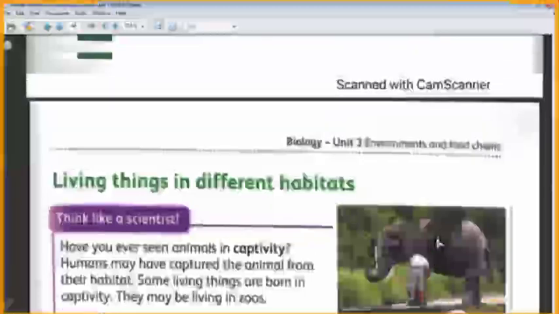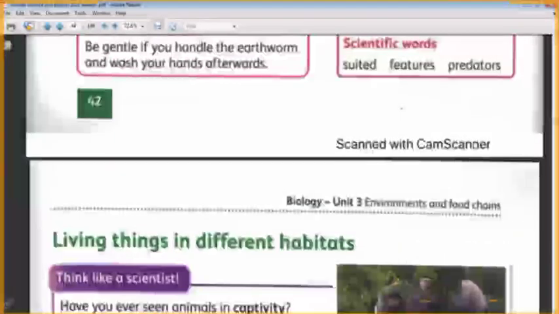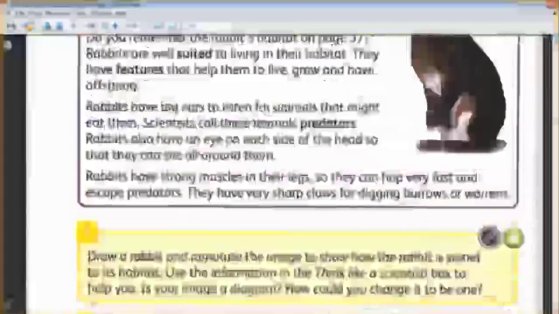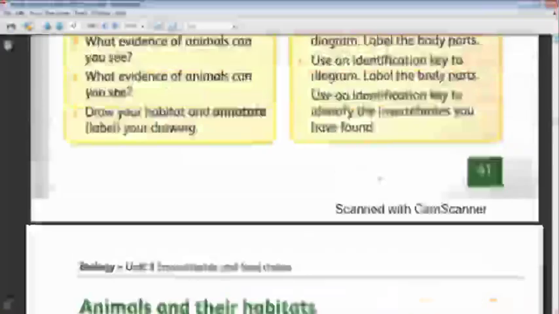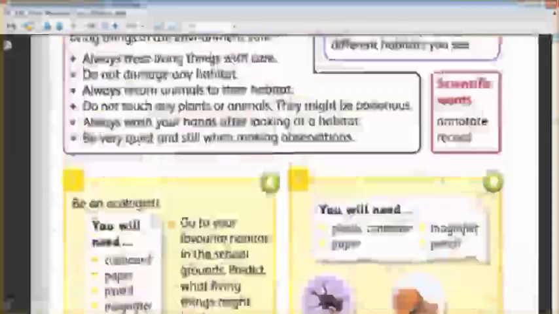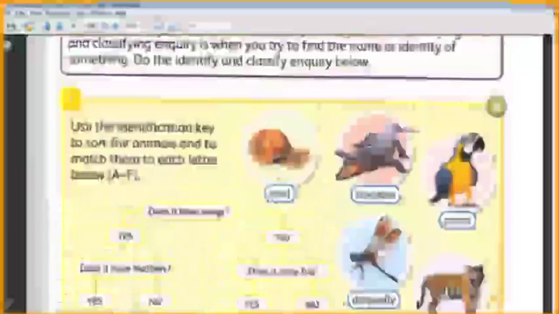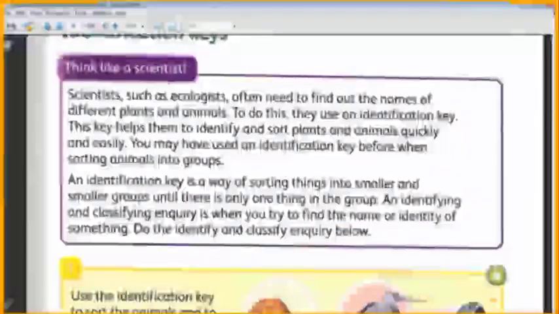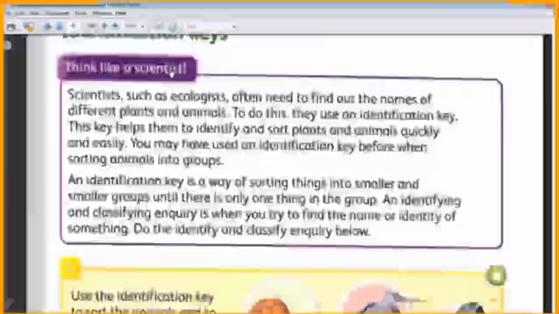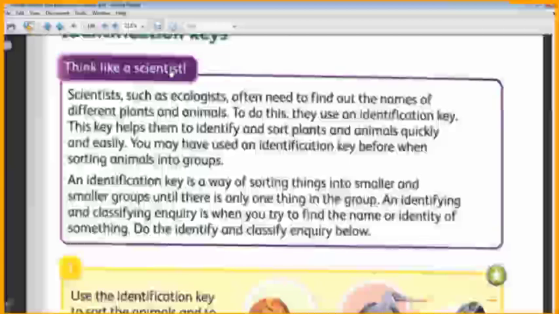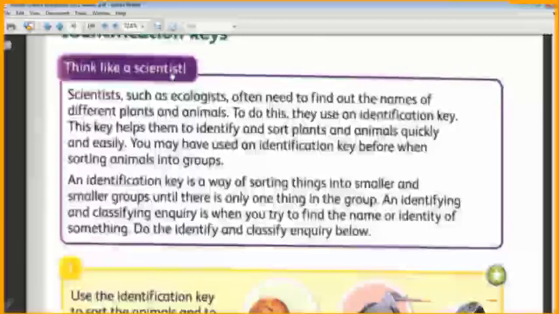Okay, I will talk with you about identification keys. We use the identification key in identifying and sorting some objects or some living things. It's a way of sorting. An identification key is a way to sort some animals or some plants, to put them in smaller groups. Okay, Sabah?